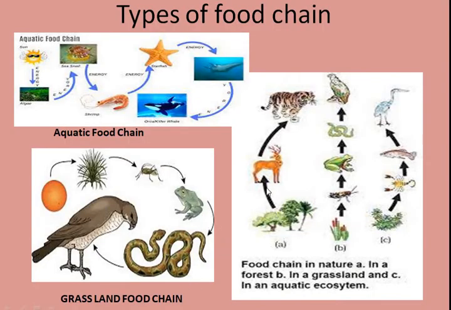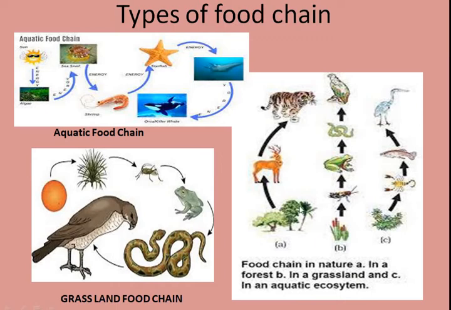Here, this is an example of a forest food chain. Here you can see the trees, which are eaten up by the deer, and the deer are eaten up by the tigers. So these are the producers and these two are the consumers. The primary consumer, the first consumer, is always the herbivore, and the secondary consumer may be the carnivore or the omnivore.